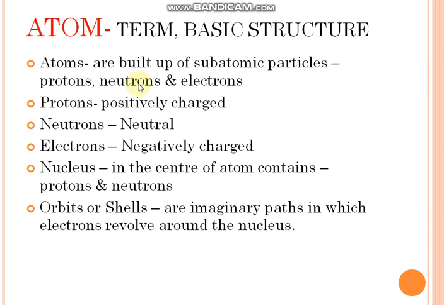Now we will look at the atom in more depth. Atoms are built up of atomic particles: protons, neutrons, electrons. Protons are positively charged, neutrons are neutral, electrons are negatively charged, and the nucleus at the center of the atom contains the protons and neutrons. Orbits or shells are imaginary paths in which the electrons revolve around the nucleus.